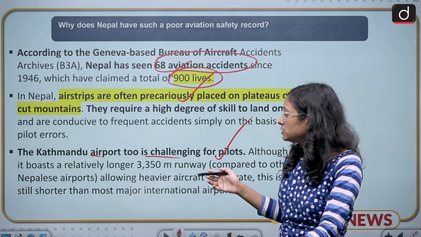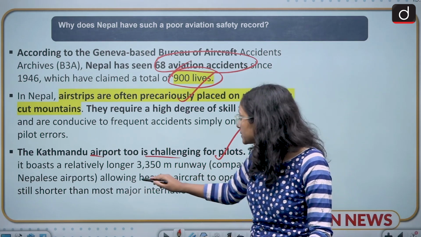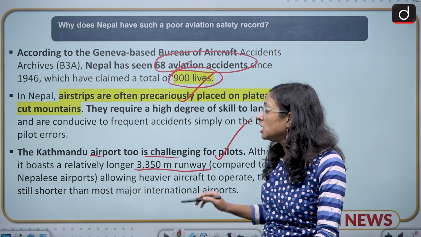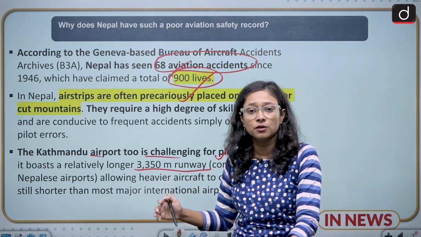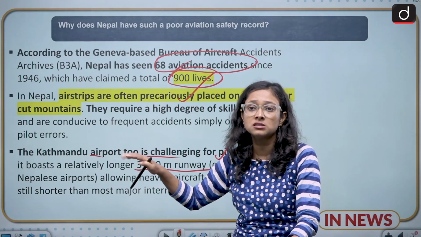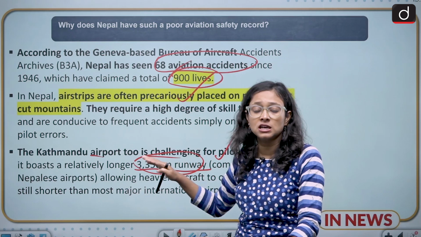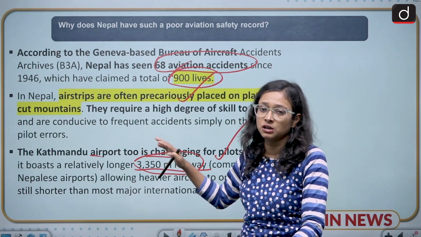If we talk about the size of the runway in Nepal, it is a 3,350 meter runway. It is comparatively longer than other airports, but due to the mountainous regions and other things, this is too small for the mountainous region and for the Kathmandu airport runway.